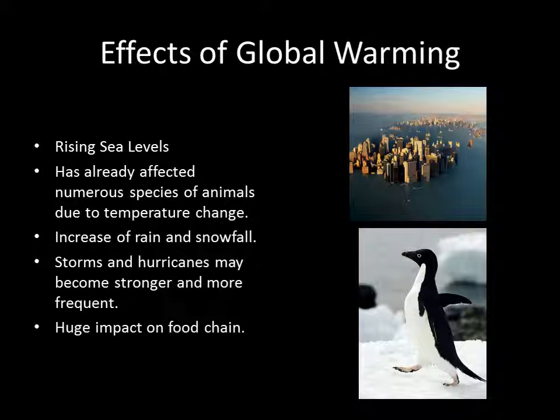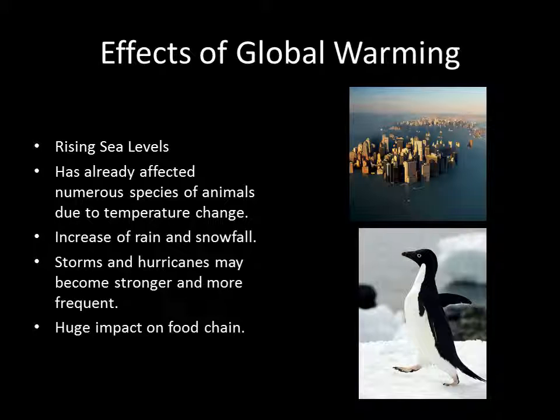The process of global warming will potentially have highly negative effects on our atmosphere and planet. It is predicted that sea levels could rise between 7 and 23 inches, which would put many cities around the coastline below sea level. Global warming is causing glaciers to melt and is also shifting rain patterns, which forces animals to be on the move. Many species of animals have been directly affected, such as the penguins in Antarctica, who have fallen from 32,000 breeding pairs to 11,000 over the past 30 years. It has also been predicted that hurricanes and storms will become stronger.